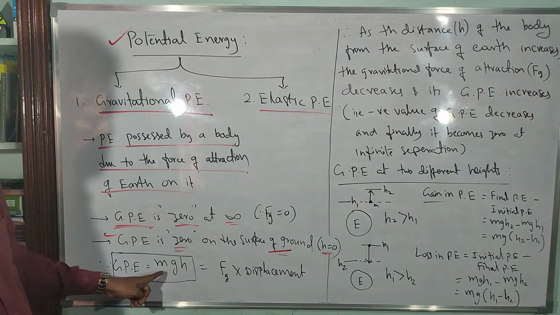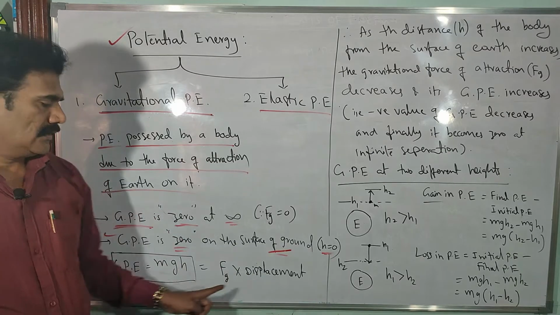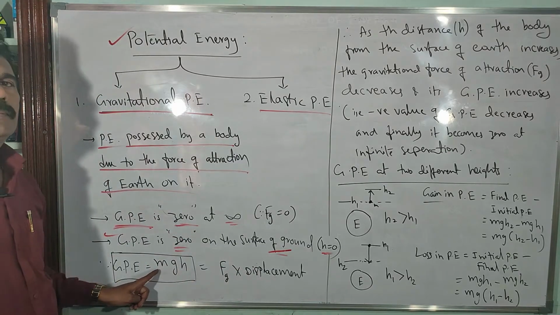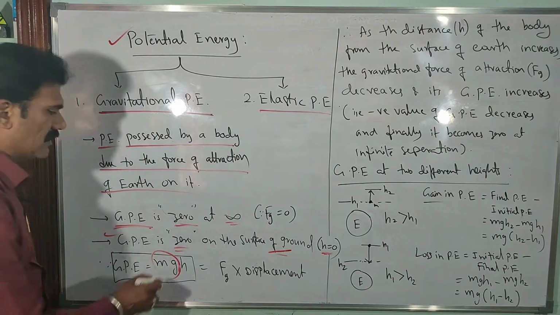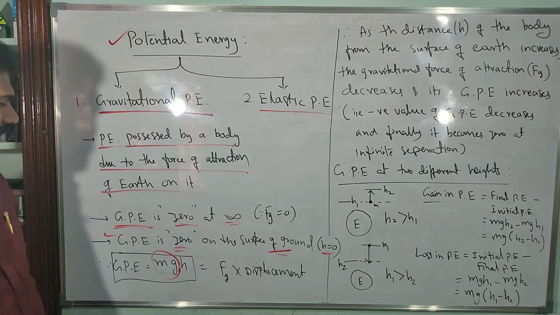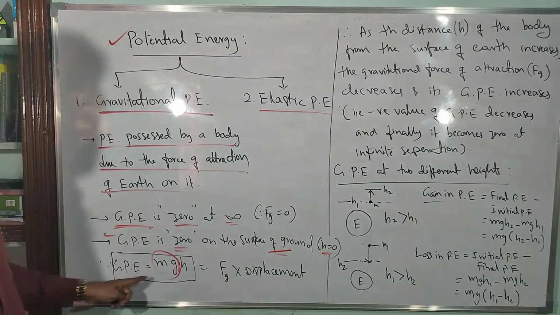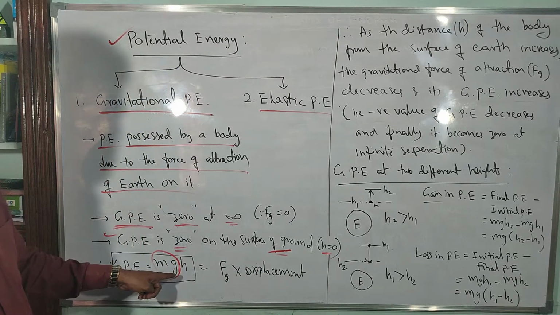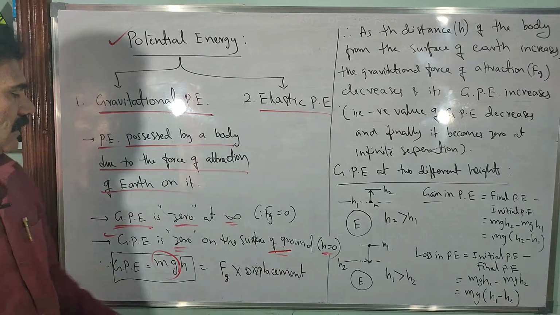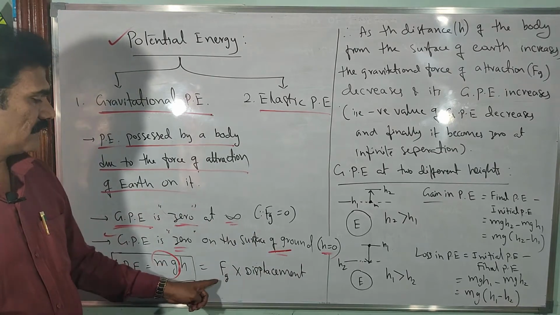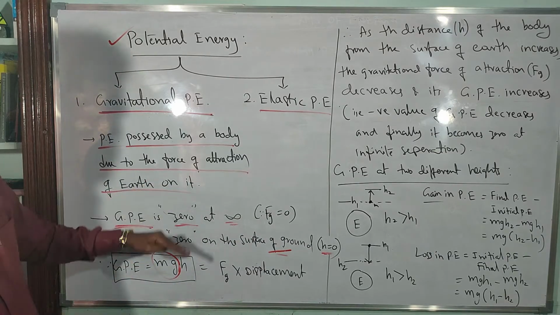The gravitational potential energy is given by gravitational force into displacement. Both should be there. Fg is of course m into g, the mass of the body into acceleration due to gravity. This part mg is actually the force due to gravity, and h is the displacement. So in the second case, h is equal to 0, and the gravitational potential energy is equal to 0. In that way we have to understand that gravitational potential energy is 0 on the surface of the ground, and similarly 0 at infinity, because Fg is equal to 0 in that case. So Gp is equal to 0 at these particular positions.